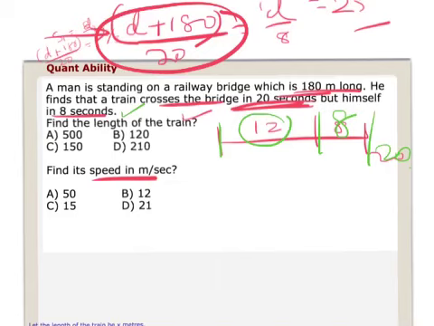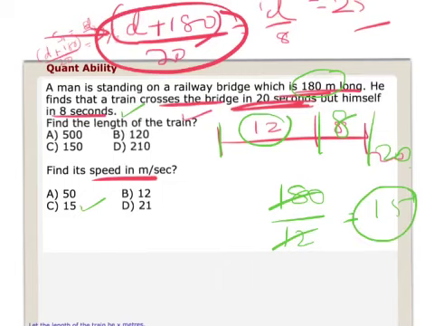So this means if I divide the distance of the bridge by this time, I'll get my answer. Yep. So if I divide these two things, I'll get my answer, 15. So the answer is 15. Sorry, 15 is the speed of the train. Fine. Now the second part: we got the speed of the train, 15. The second part is to find the length of the train.